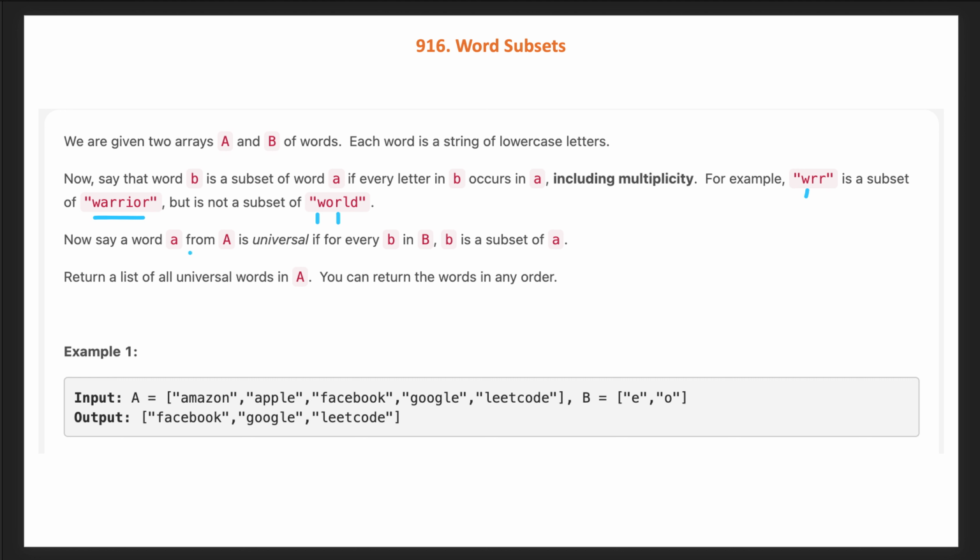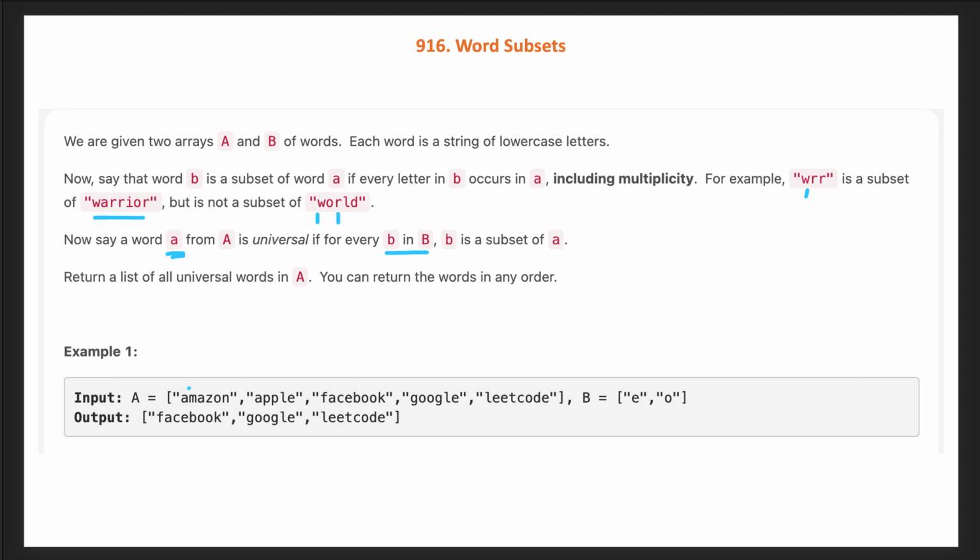Now say a word a from A is universal if for every b in B, every word in B is a subset of a. Let's understand with the example, it will be more clear. Here we have array A of words and array B. We have two words in B, E and O, and five words in A, and now we need to find all such words which are universal, which means all the words in B are subsets of the word a.